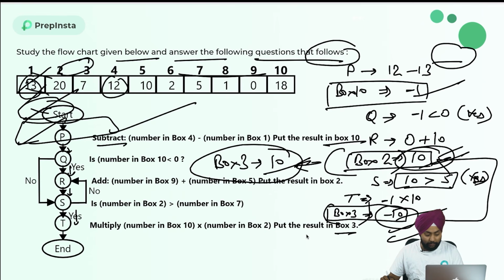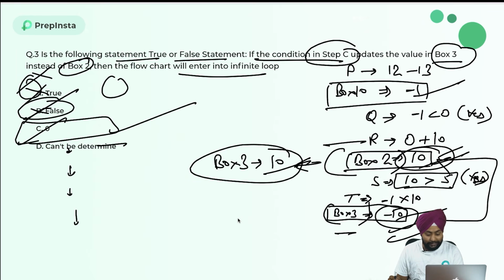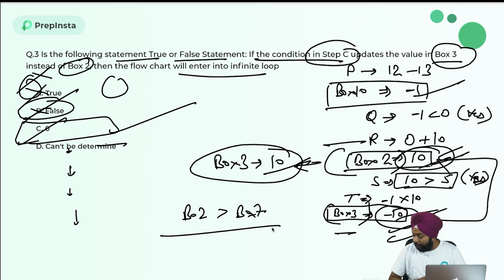So in S, they were asking, is the number in box 2 greater than box 7? So box 2 and box 7. Yes, so box 2 and 7, they are checking box 7. And after that, they are putting in box 3 at the end. Okay, so they are saying the whole thing will go in an infinite loop. Is box 2 greater than box 7? Already yes, because I am not comparing box 3 here. I am only comparing box 2 and box 7.